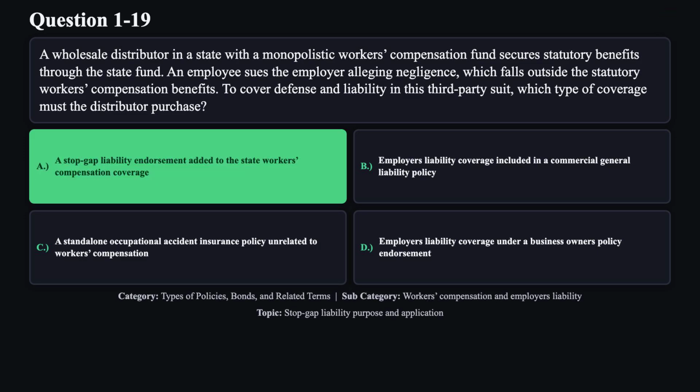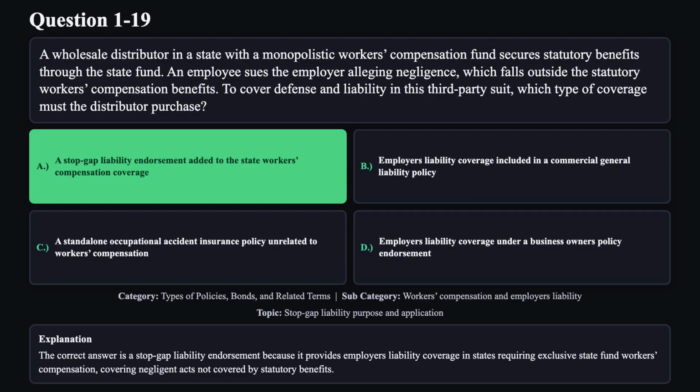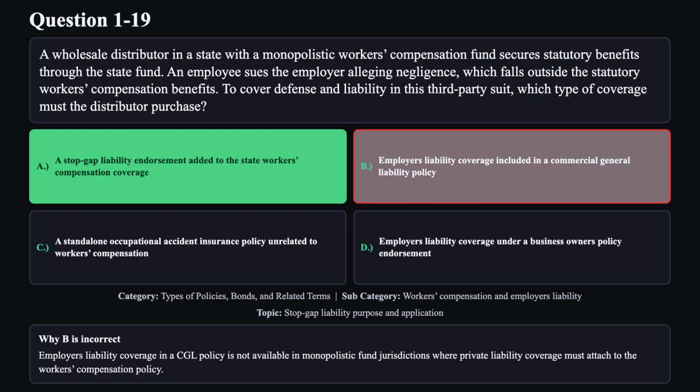The correct answer is A. The correct answer is a stopgap liability endorsement because it provides employers' liability coverage in states requiring exclusive state fund workers' compensation, covering negligent acts not covered by statutory benefits. Reason B is not correct. Employers' liability coverage in a CGL policy is not available in monopolistic fund jurisdictions, where private liability coverage must attach to the workers' compensation policy.